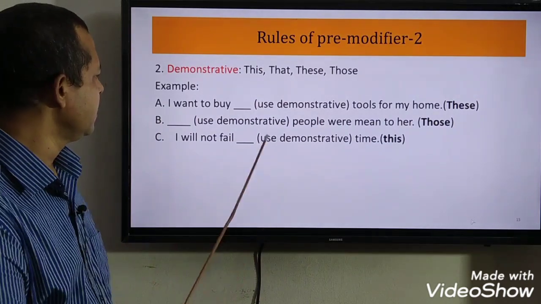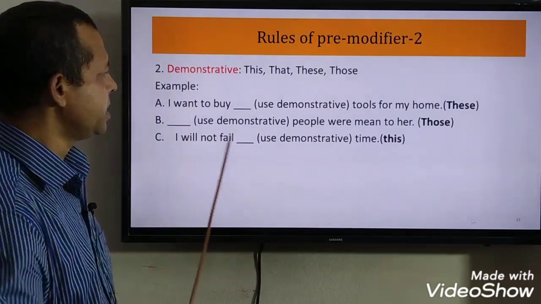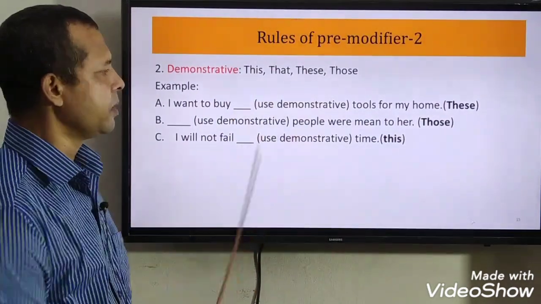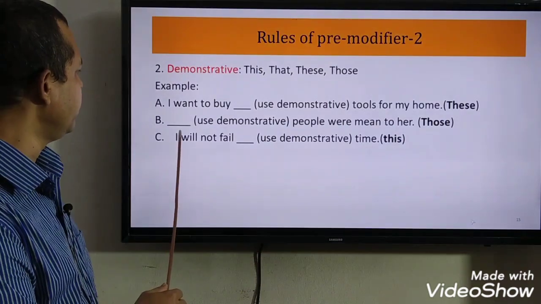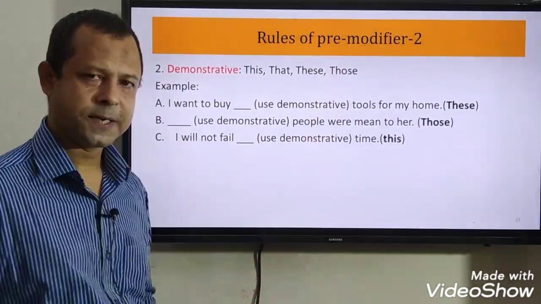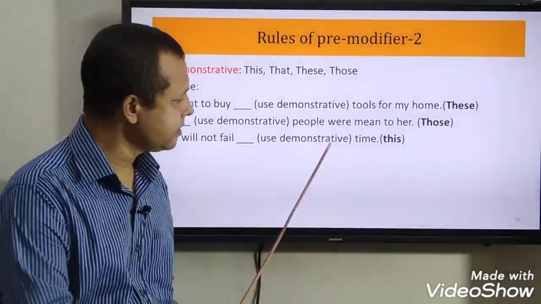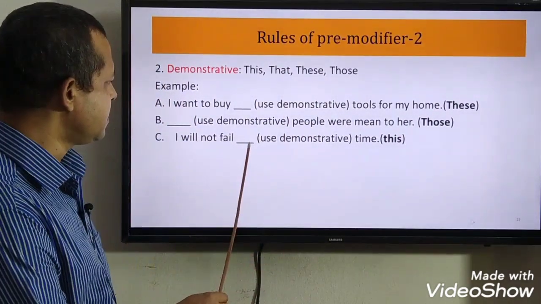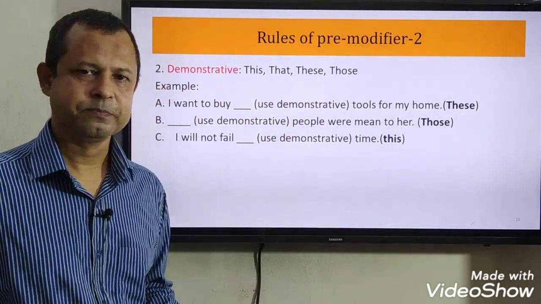In B, dash people were mean to her, use a demonstrative. Which one is suitable here? We can use those here. Then the answer will be: those people were mean to her. And C: I will not fail dash time. In this gap, we can use this as a demonstrative.